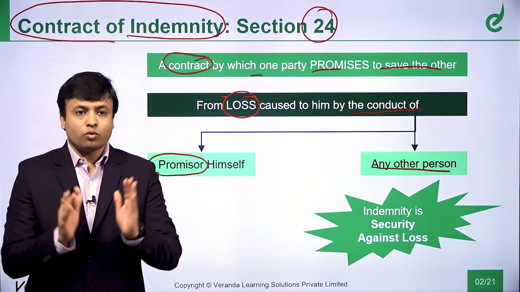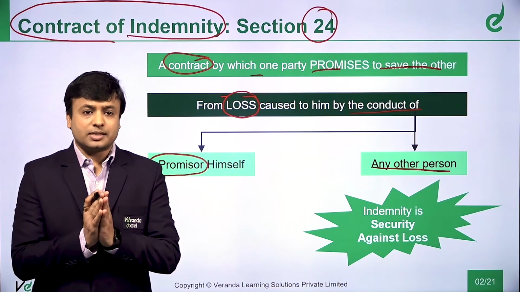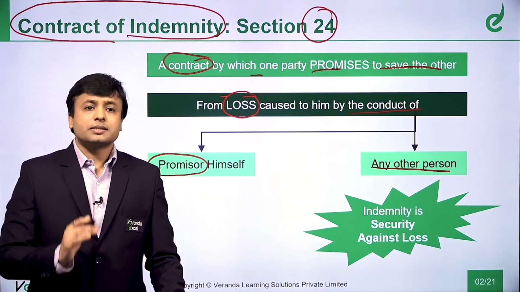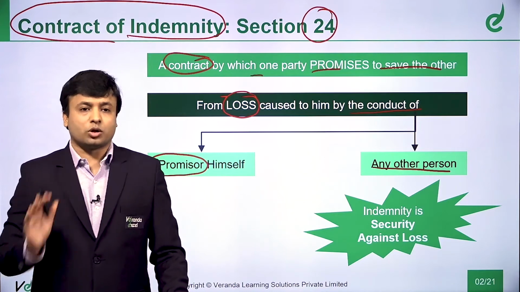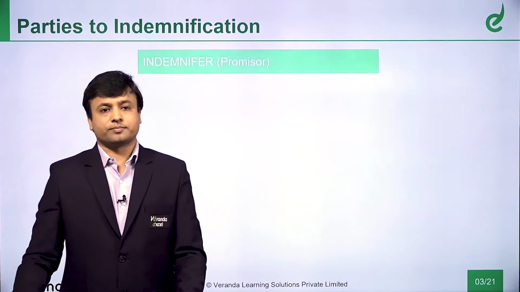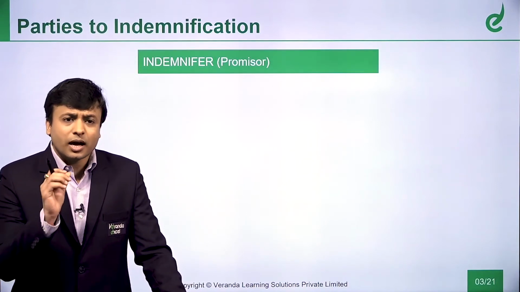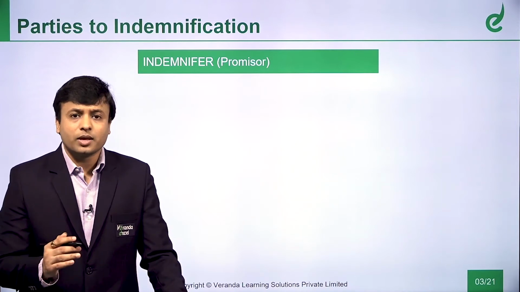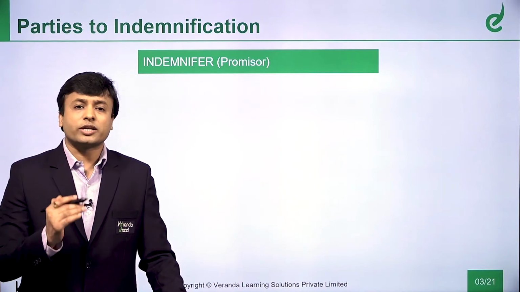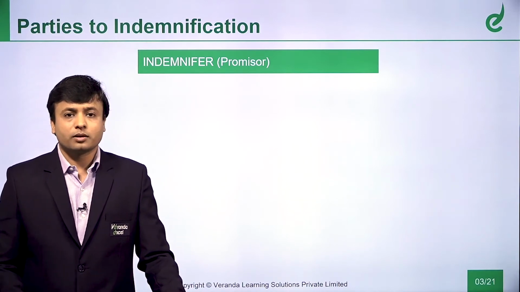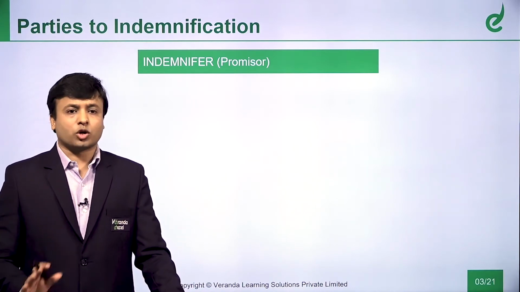We will also see that. Right now, for our understanding, in a contract of indemnity, one party is saving the other party from some loss. So it is basically a security against loss. Let us understand the concept. If you understand the concept, then whatever angles your examiner uses to test you, we will be able to answer them easily. So let us try to understand the concept.